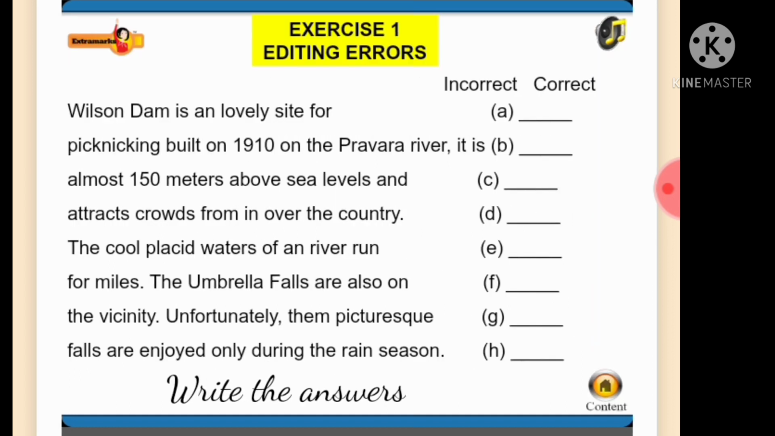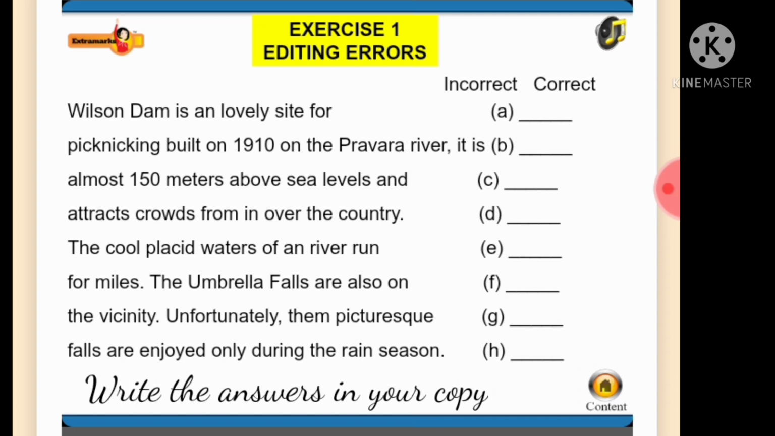Now it's your turn to do some exercises. There is one error in every line of the following passage. Write the incorrect word and the correction in the blanks.